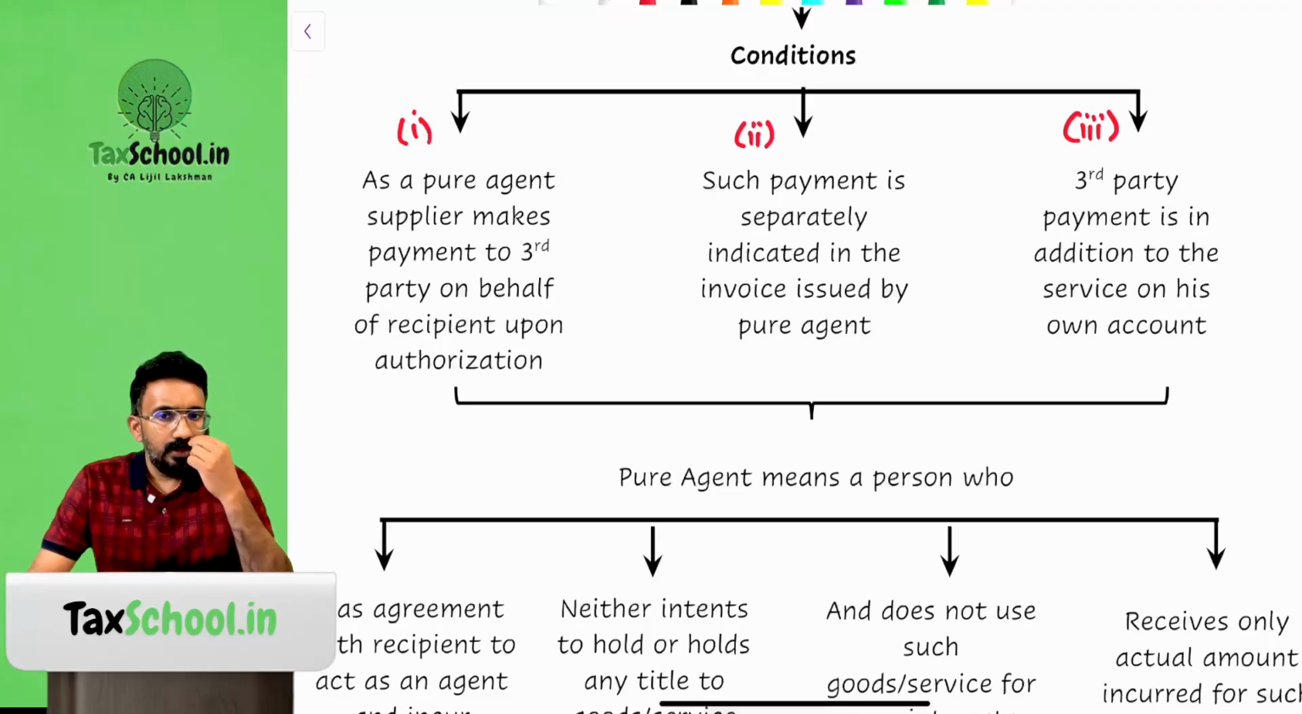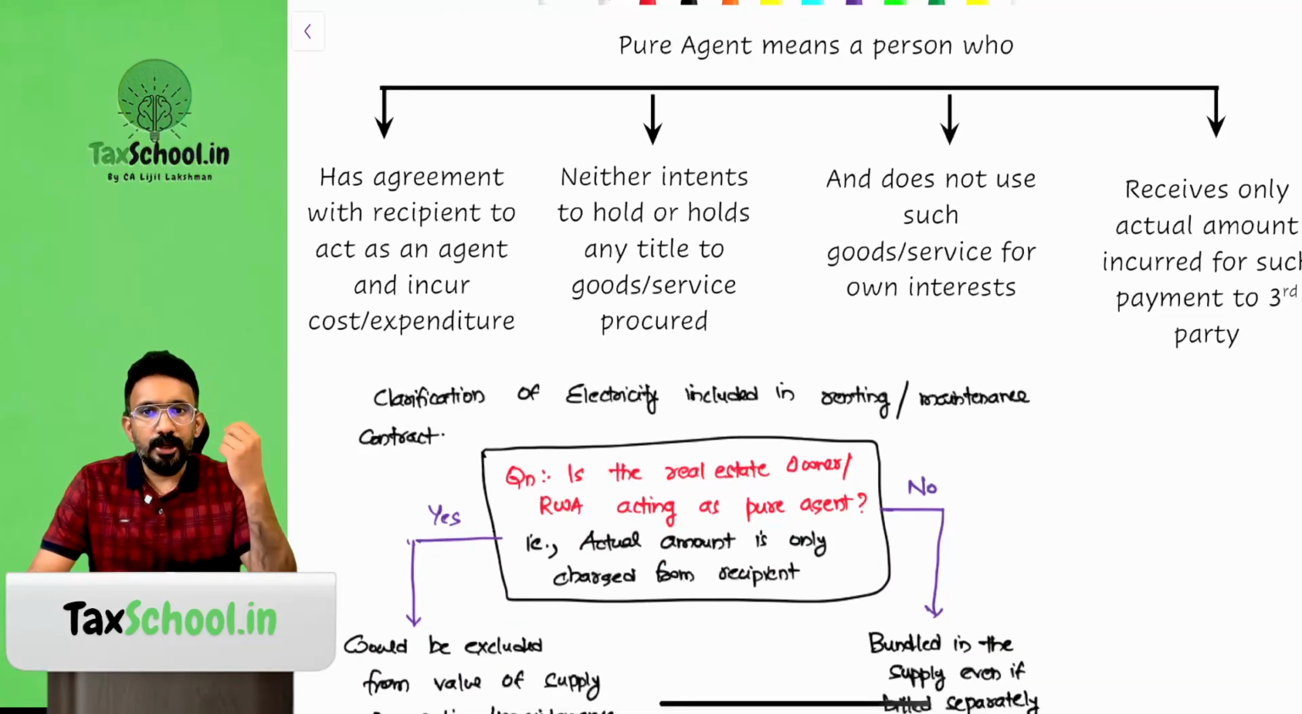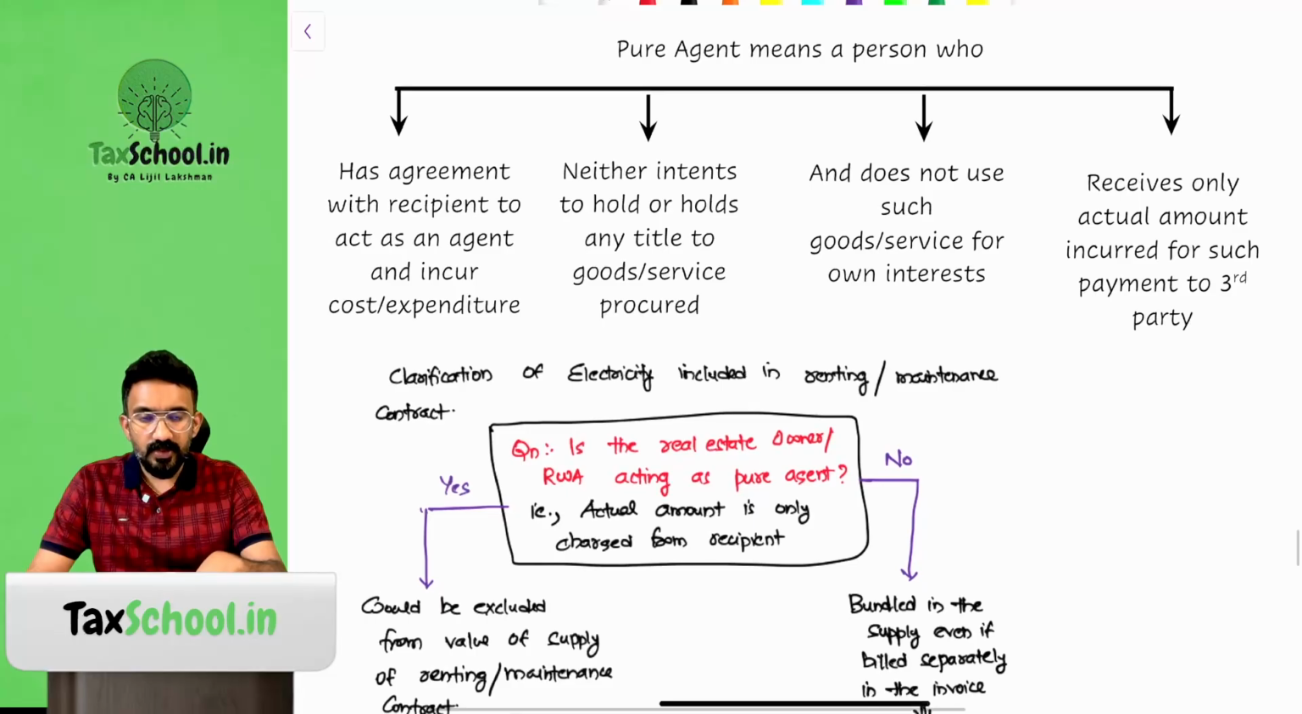Then, who is a pure agent? A pure agent is somebody who has an agreement with the recipient to act as an agent and incur cost or expenditure. Neither intends to hold nor holds any title to the goods or service procured. Does not use such goods or services for their own interest. Receives only the actual amount incurred for such payment to the third party.